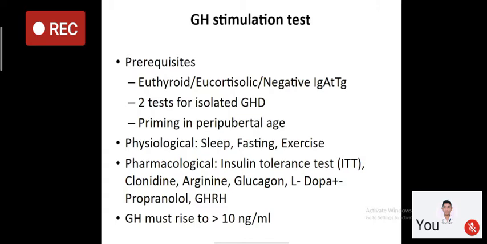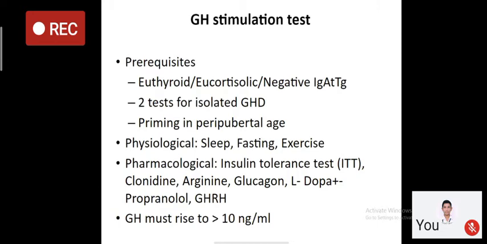As I have discussed with you in last classes, for deficiency states, we perform a stimulation test. So similarly, if you are suspecting growth hormone deficiency, we have to perform a growth hormone stimulation test. Now, before you perform the growth hormone stimulation test, there are certain prerequisites. What are those? Patient should be euthyroid. Thyroid status should be normal. Patient should be eucortisolic. Cortisol status should be normal.